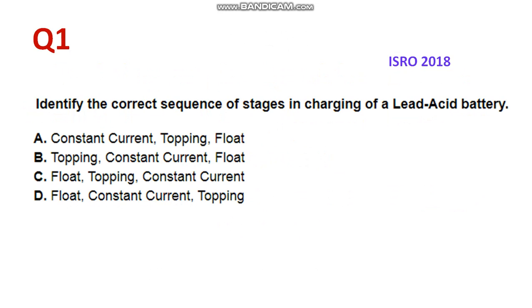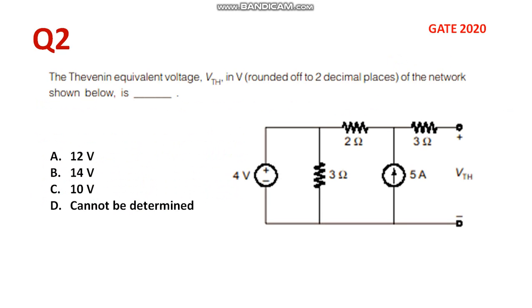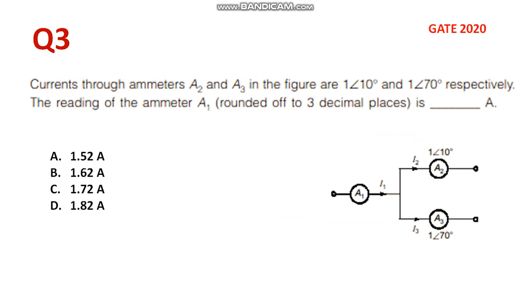I'll be displaying the individual questions. This is one of the questions which was repeated in ISRO 2018. So please find out the correct answer. This is the second question, which is related to network analysis. You need to recall Thevenin's theorem. This is one of the questions which was repeated in the GATE examination 2020. So kindly answer within a minute.